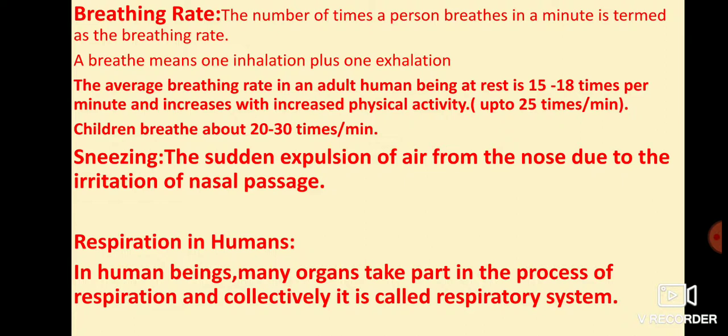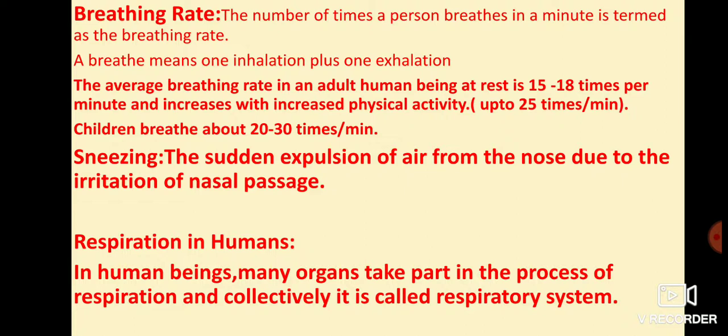Now one topic is sneezing. Sometimes we sneeze. So what is sneezing? The sudden expulsion of air from the nose is called sneezing. And why do we sneeze? Due to irritation of the nasal passage.